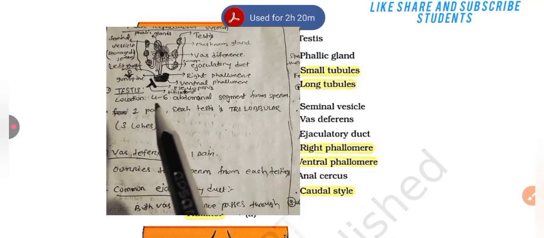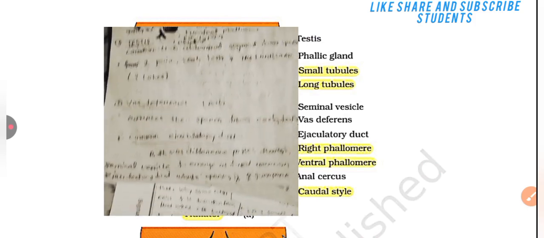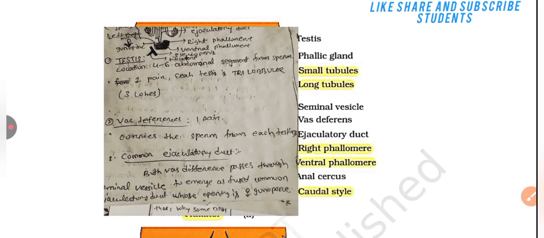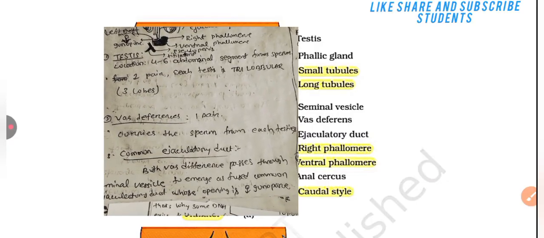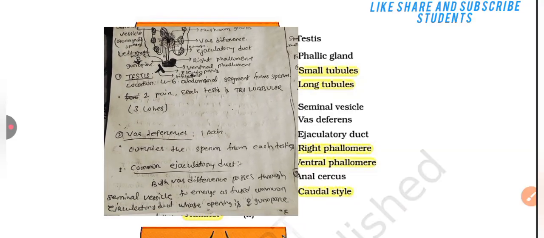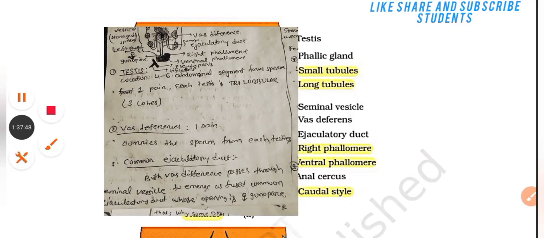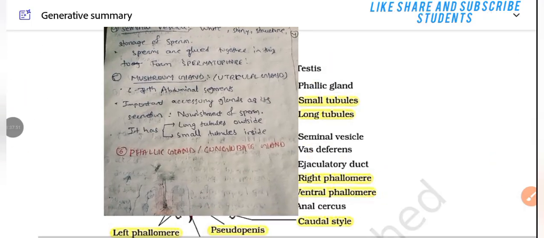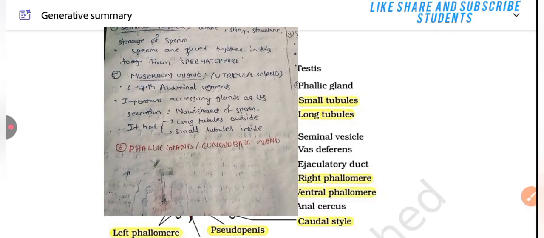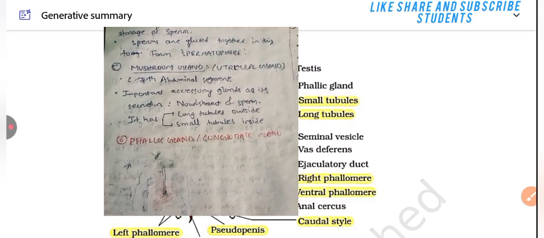Testis location is the 4th to 6th abdominal segment, one pair. Each testis is trilobular, that is, 3 lobes. The vas deferens is one pair, carrying sperm from each testis. Both vas deferens pass through the seminal vesicle to emerge as a fused common ejaculatory duct whose opening is the male gonophore. The seminal vesicle is a white shiny structure for storage of sperm. Sperm are glued together in a form known as the spermatophore.